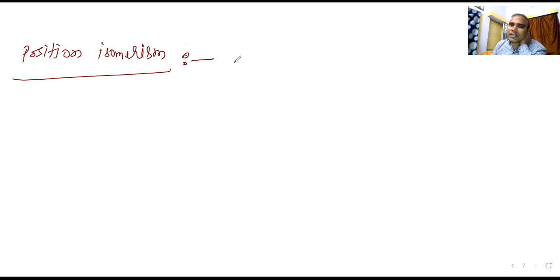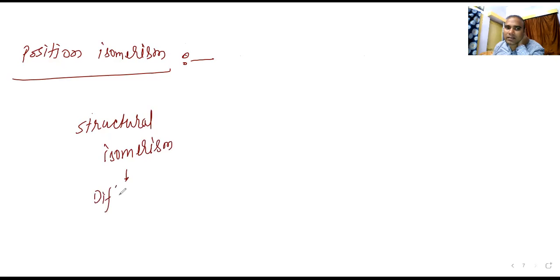Position isomerism. We are studying structural isomerism, which means compounds differ in structure. Everything else will be the same, they differ in structure only.